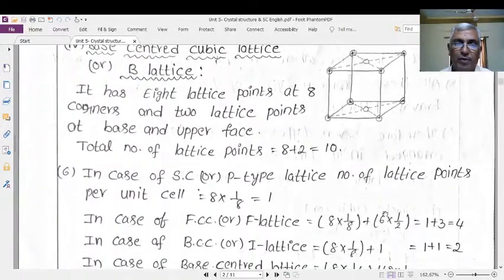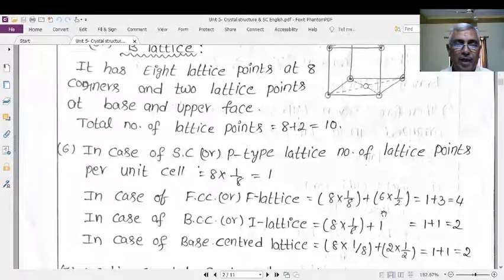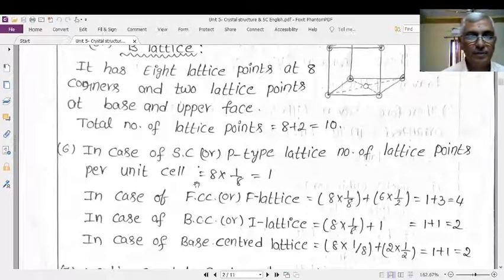Therefore, while we are calculating the number of lattice points per unit cell for simple cubic, there are 8 corners, 8 lattice points, but each and every corner will be shared by 8 adjacent cubes when the total crystal is formed.